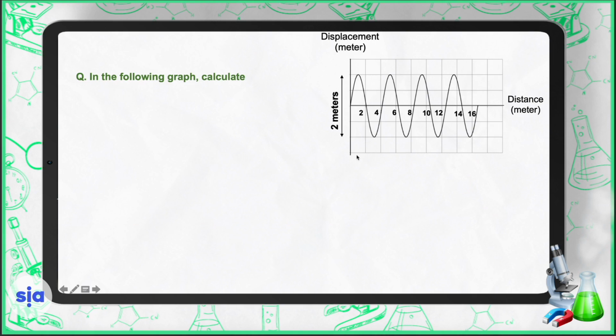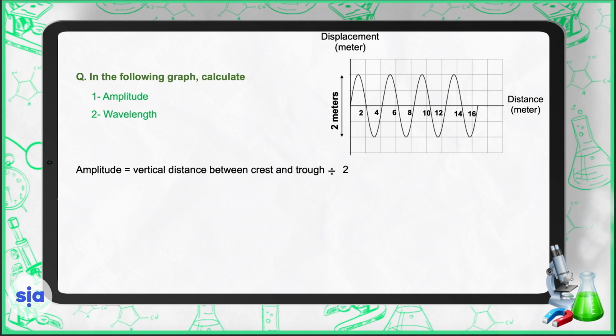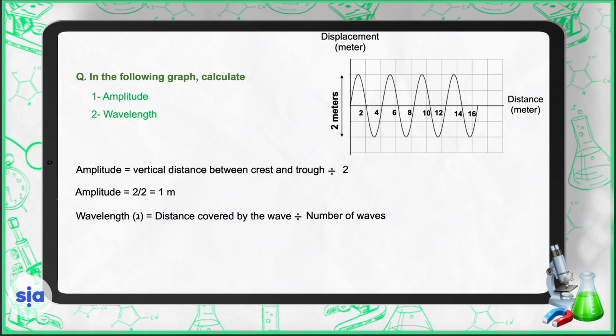Look at the following graph and calculate the amplitude and the wavelength. As we know, the amplitude equals the vertical distance between the crest and the trough divided by 2. The distance here is 2 meters divided by 2, so the amplitude is 1 meter.